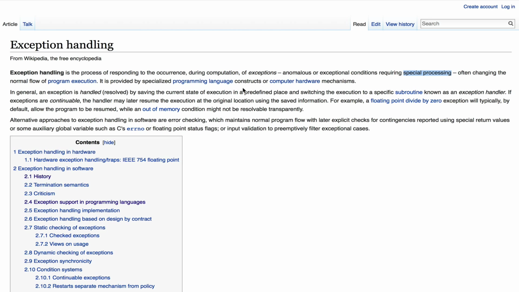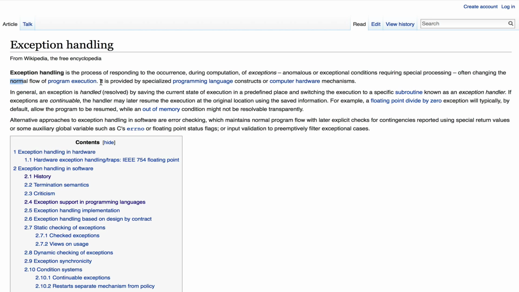The cool thing, as also said here, is often changing the normal flow of program execution, because ideally we want a central place that handles the exceptions, so we want to leave the normal program flow and just specifically take care of this exceptional case.